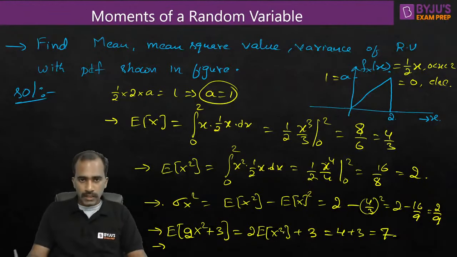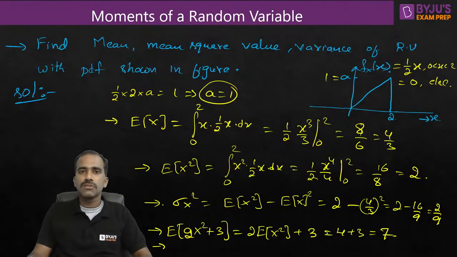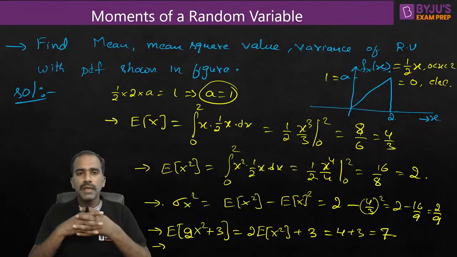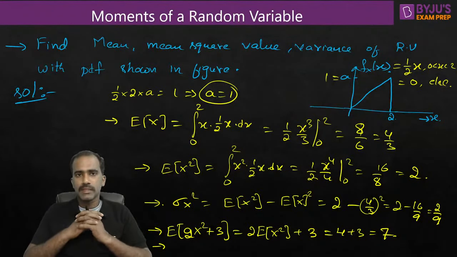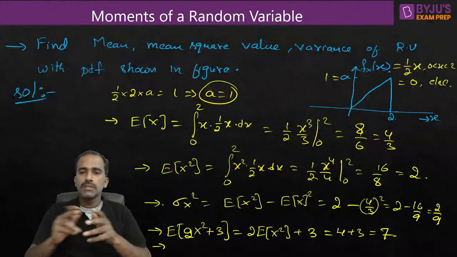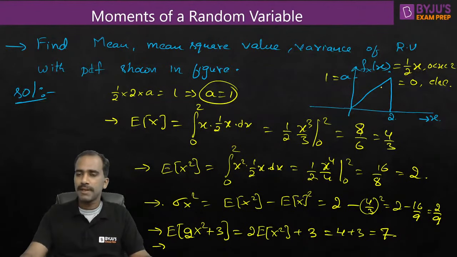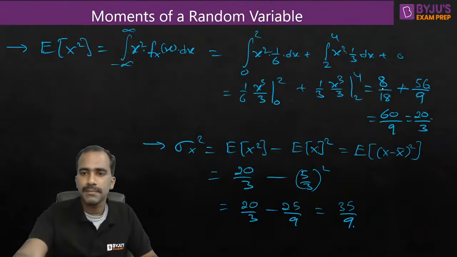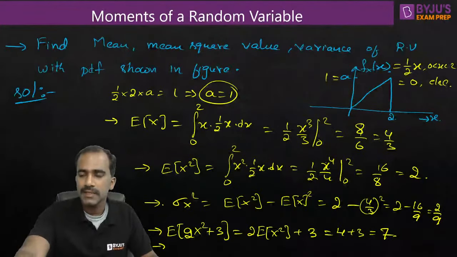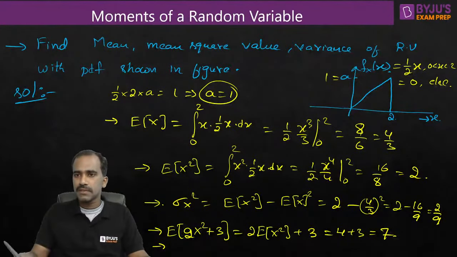Okay, right, so this is what I wanted to cover regarding moments of random variable or expectations or statistical averages or ensemble averages of a random variable. So with these basics you should be able to solve any question based on moments of random variable. Here I've taken only two examples of PDFs. One is shape like this and a shape like this. Any other given shape, just write the equation of it. As long as you know the equation of it, yes, you can substitute here.